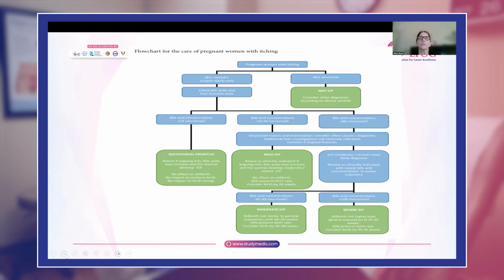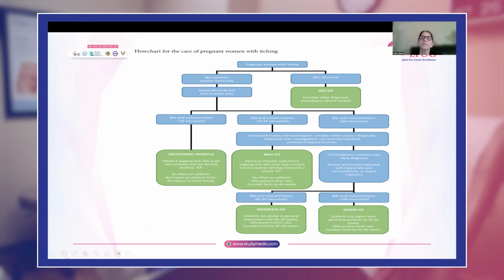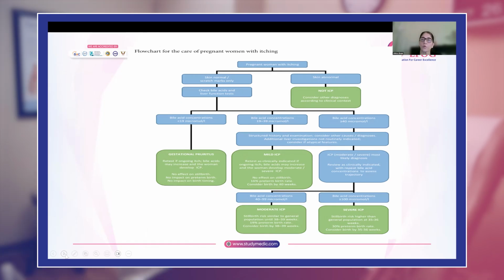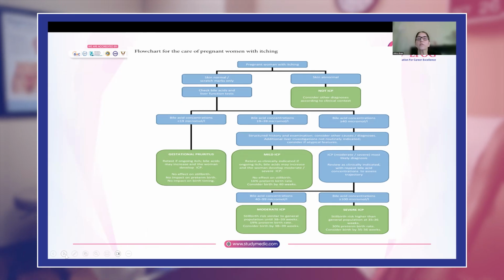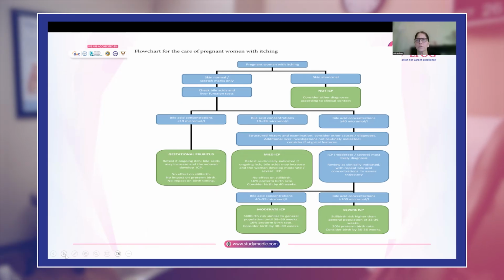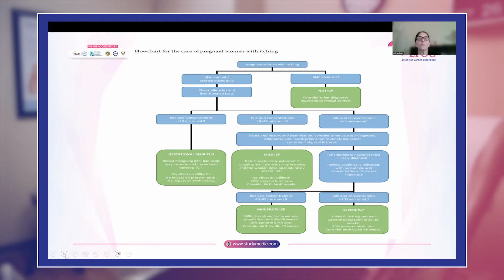This is the flow chart for how to manage pregnant women with itching. Basically, first you have to see whether the skin is normal or abnormal. Whenever a rash is present, you know it is not intrahepatic cholestasis of pregnancy, so you will consider other diagnoses and refer her to other specialties. If the skin is normal, there is no rash, that is the time you will do bile acids and check the liver function tests.